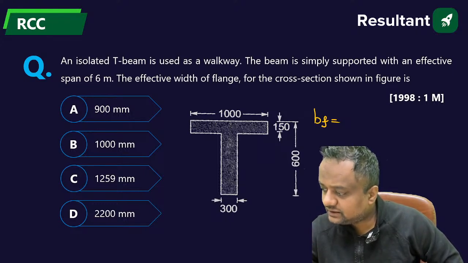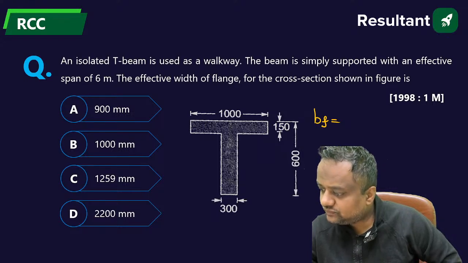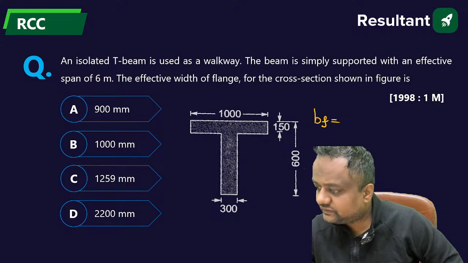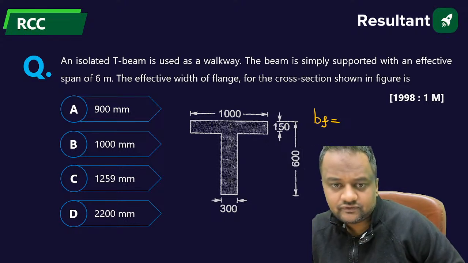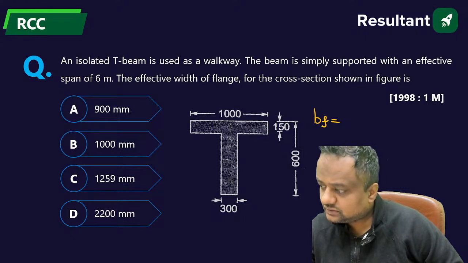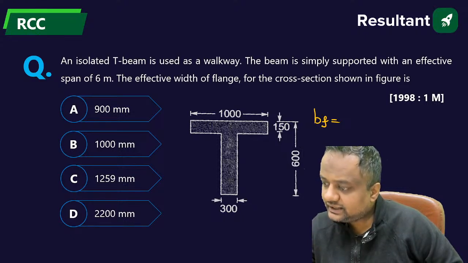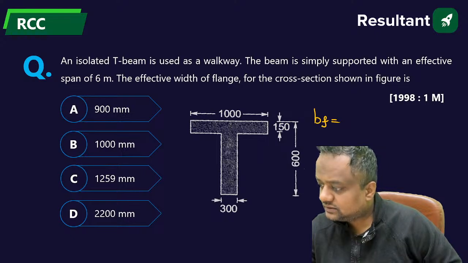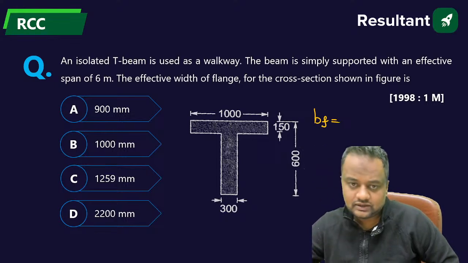Can anyone tell me? You might know the formula, but I am asking why to find the effective value BF. If the width is 1000 here, why can't we take 1000? What is the difficulty in 1000?